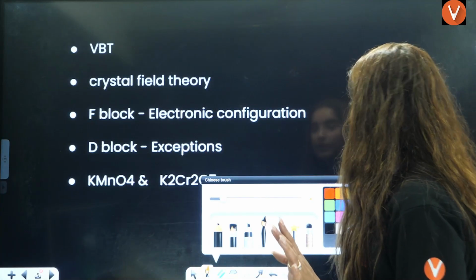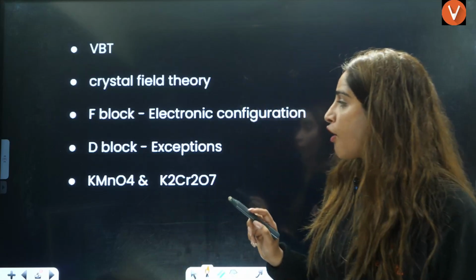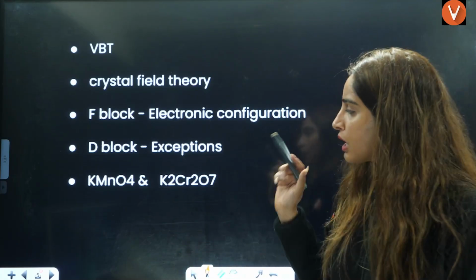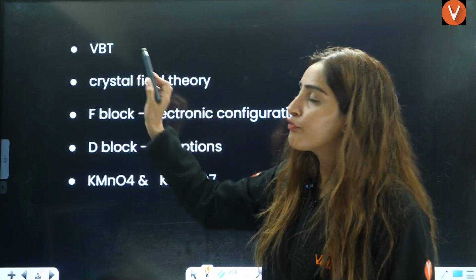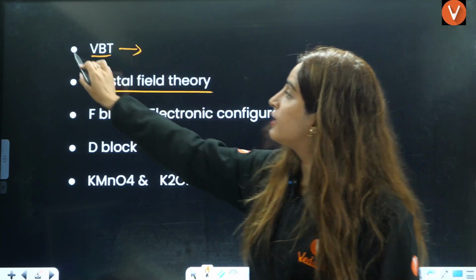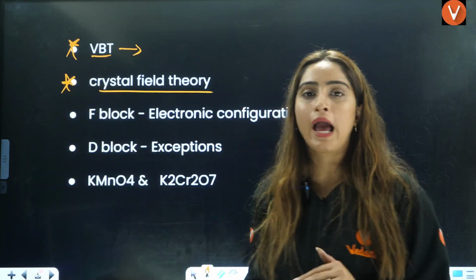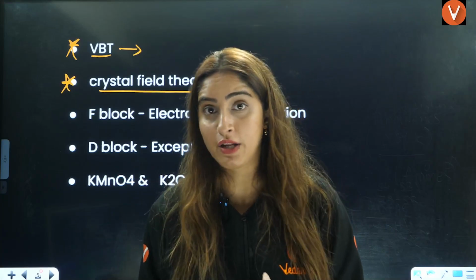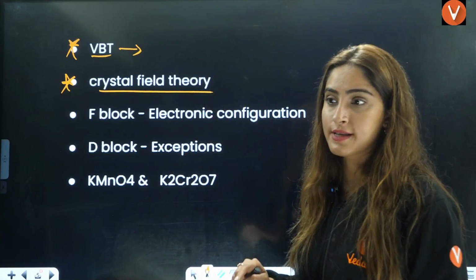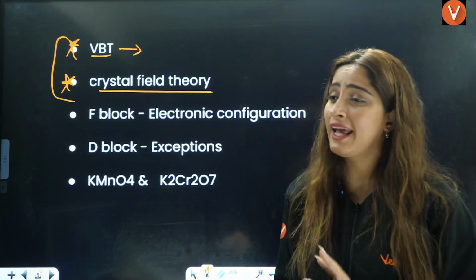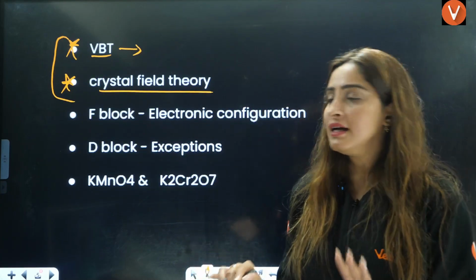Next is inorganic chemistry of 12th class. For that we have 2 chapters, coordination chemistry and d and f block. So how are they asked? From coordination chemistry, VBT and CFT are 2 topics which you cannot skip. Definitely you will see a question based on VBT, and definitely a question based on CFT. That will be in your exam, so you have to do these 2 in full detail with the exceptions, everything.